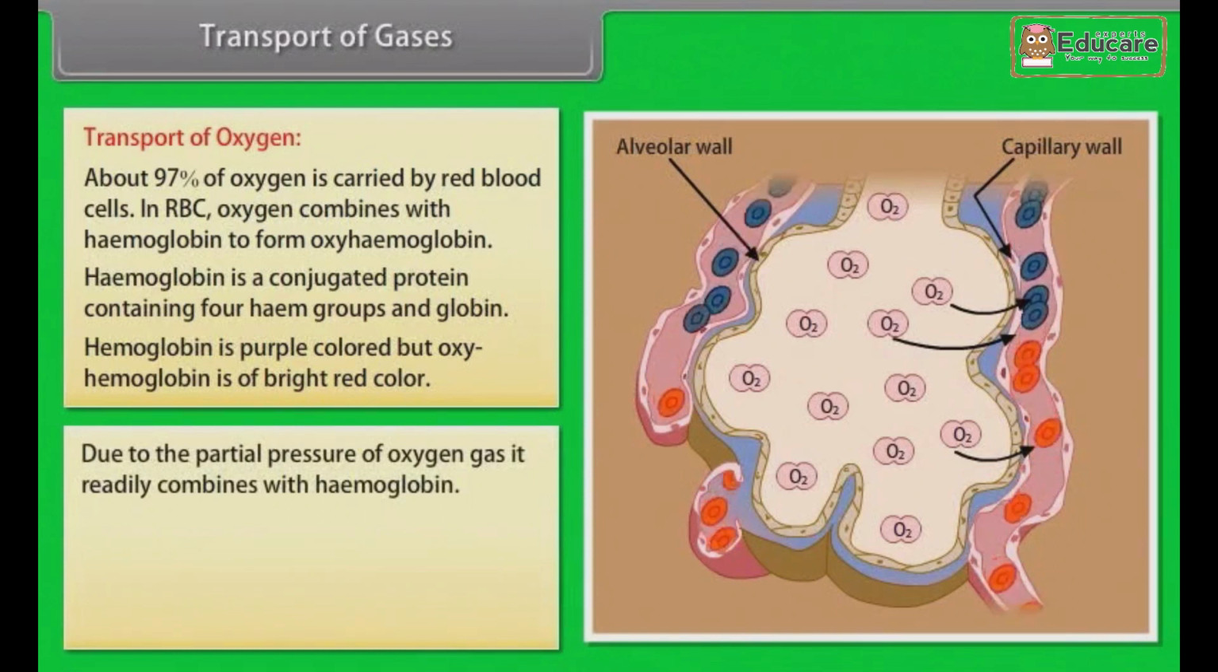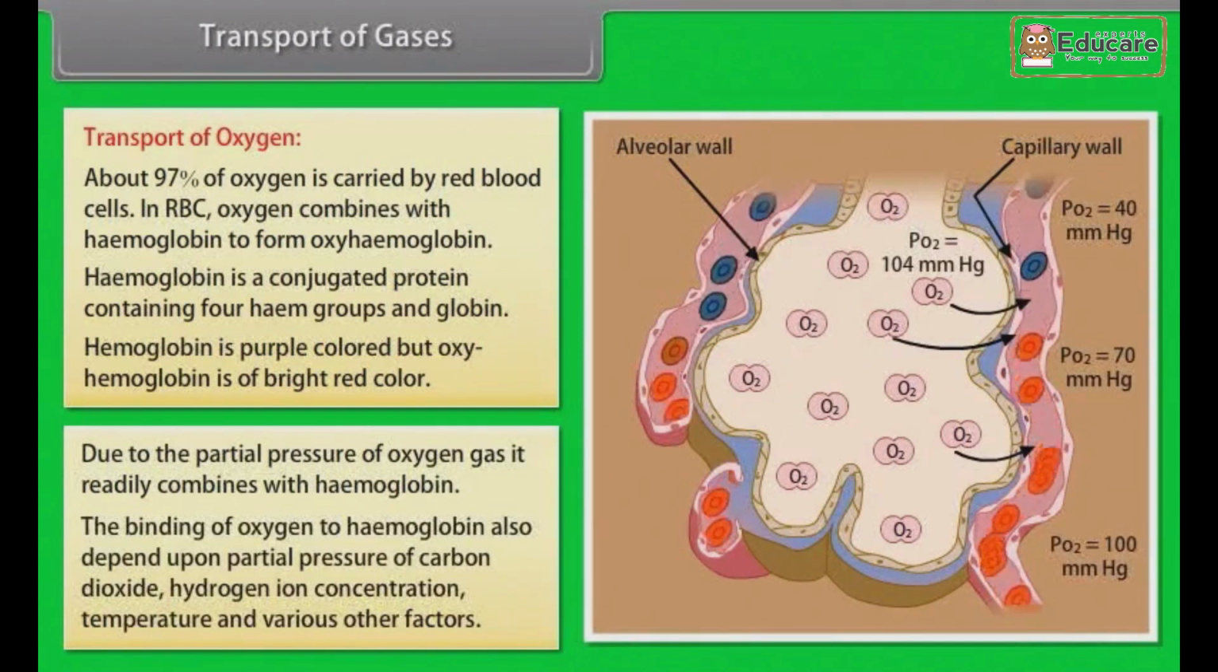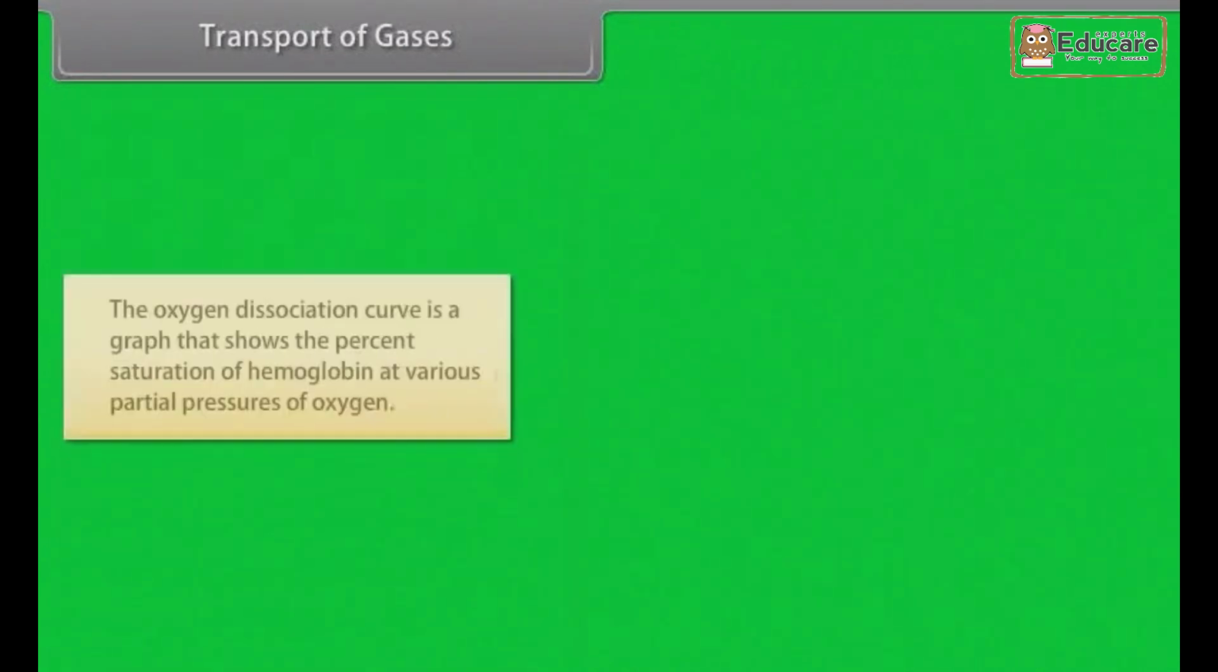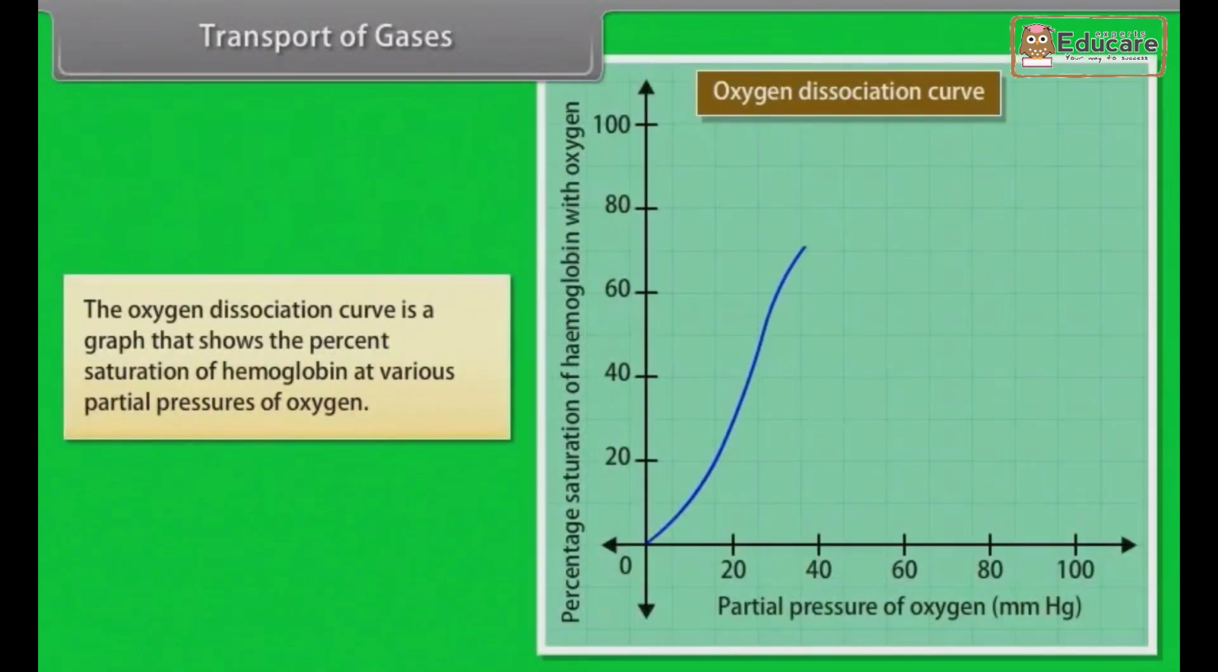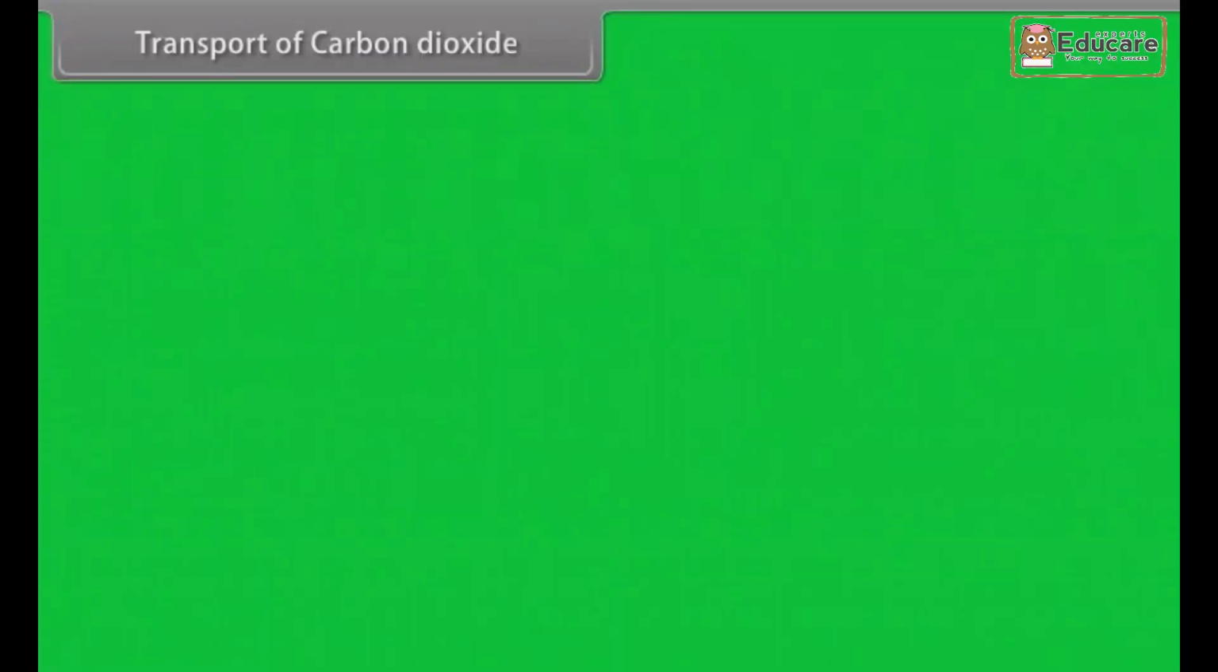Due to the partial pressure of oxygen gas, it readily combines with hemoglobin. The binding of oxygen to hemoglobin also depends upon partial pressure of carbon dioxide, hydrogen ion concentration, temperature, and various other factors. The oxygen dissociation curve is a graph that shows the percent saturation of hemoglobin at various partial pressures of oxygen.